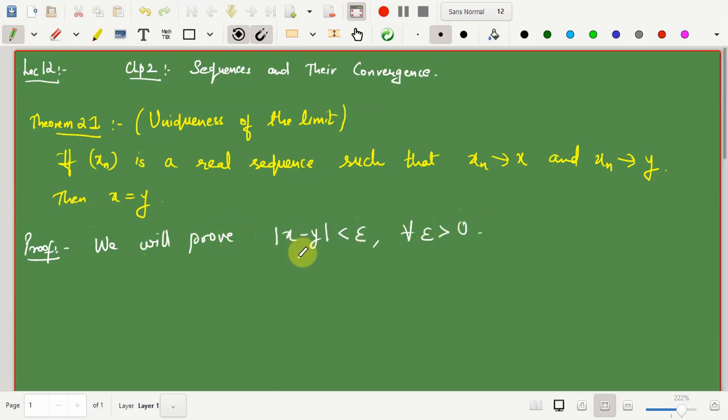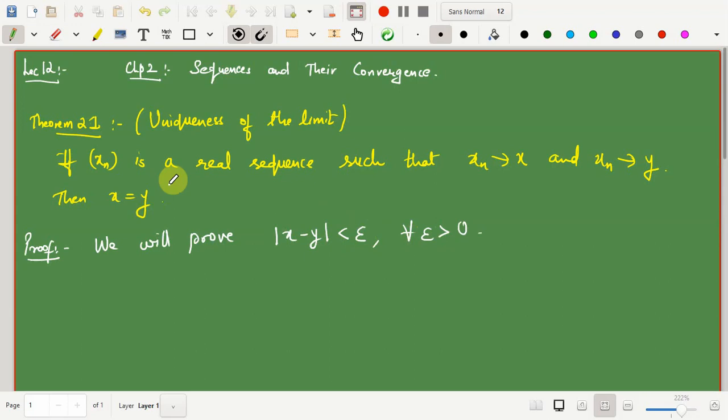We know that this mod is greater than or equal to 0, so when we prove that for any epsilon positive its mod is less than epsilon, the only possibility is that it has to be equal to 0. And mod equal to 0 implies the quantity inside the mod is also equal to 0, which proves that x minus y is equal to 0.